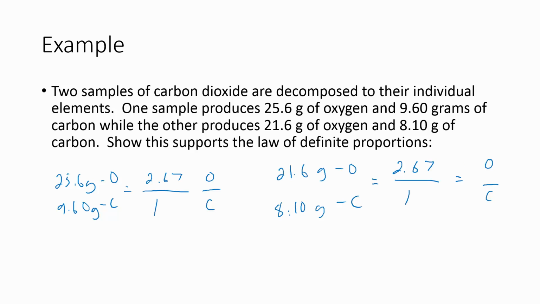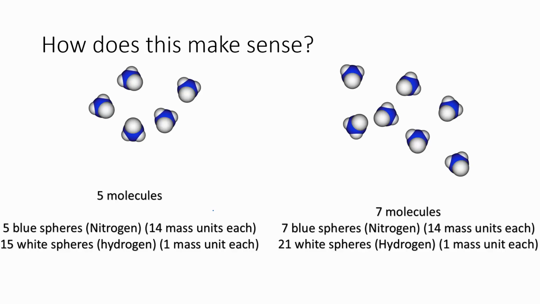Well, this might seem self-obvious with atoms, but this really led to that thought that there must be these individual units of these particular substances if they're always combining in some sort of ratio with each other. And those units must not all weigh the same thing, because if they did, then it'd all just be 1 to 1 or 2 to 1 or 3 to 2 type ratios, but it's not. Well, so how does this make sense?